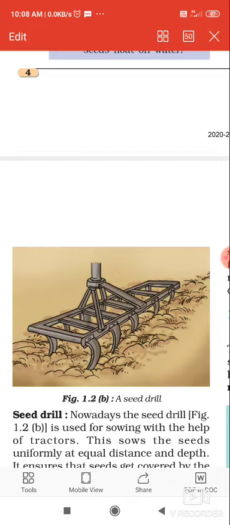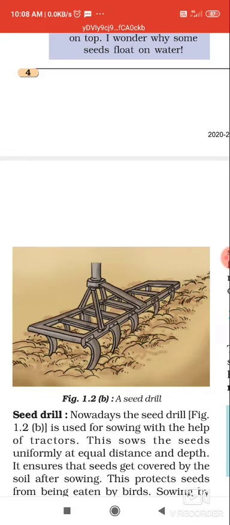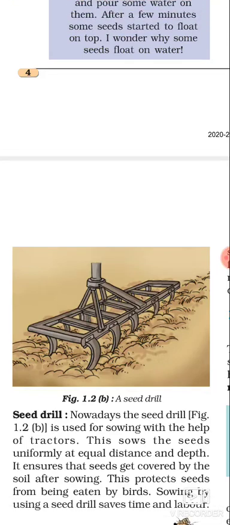How? Actually, this seed drill will sow the seed at equal distance and equal depth. And after sowing it at an equal depth and equal distance, it also ensures that after sowing, the seed gets covered by the soil. As soon as the seed is sown, as the drill moves, the soil automatically covers the seeds.